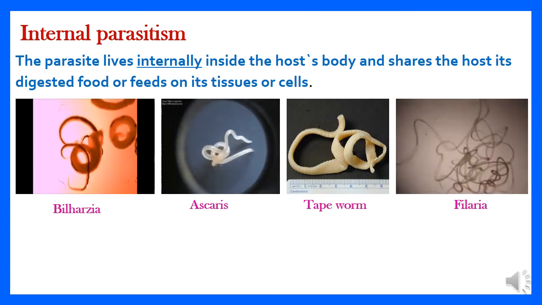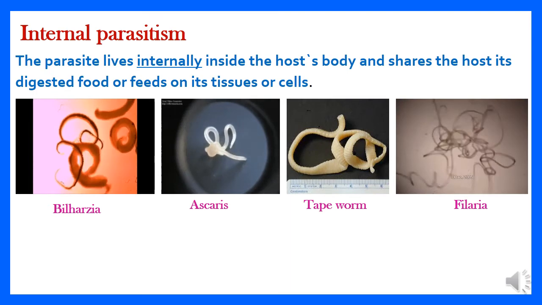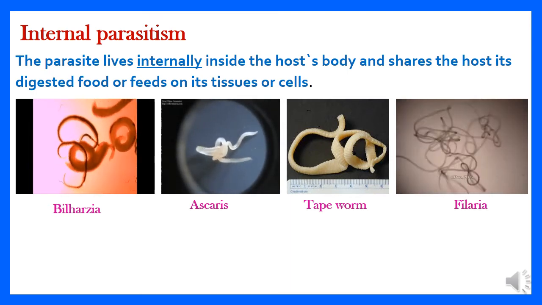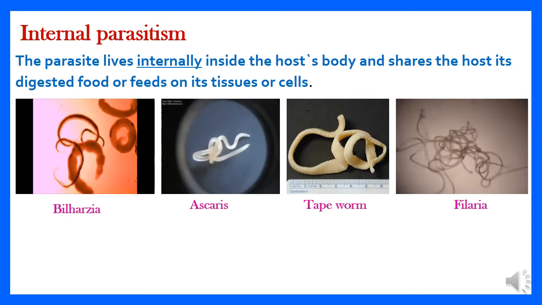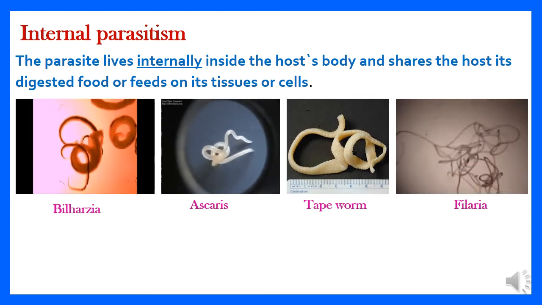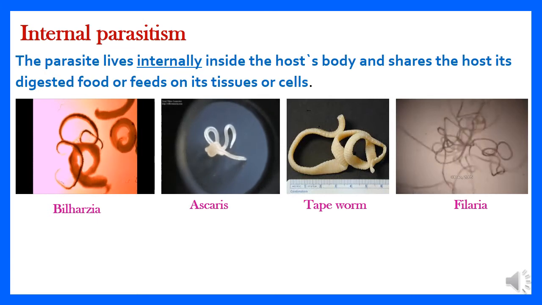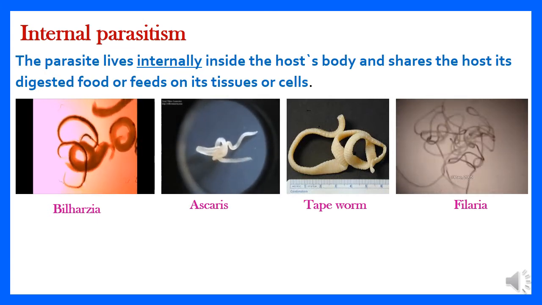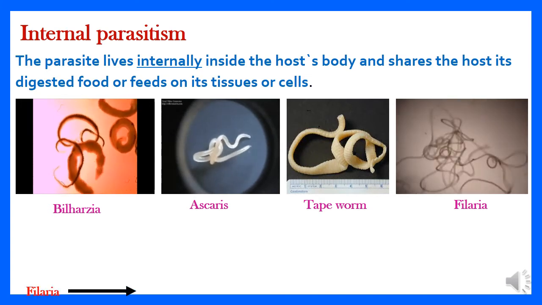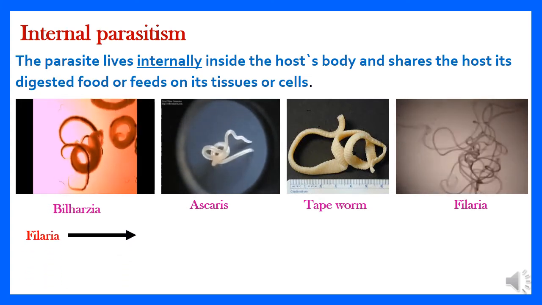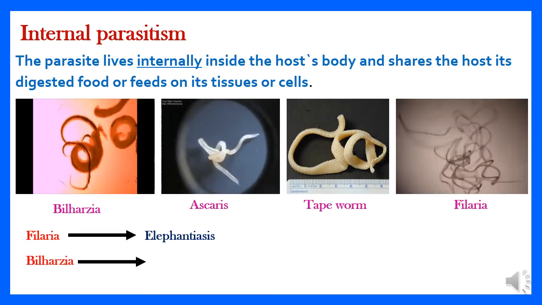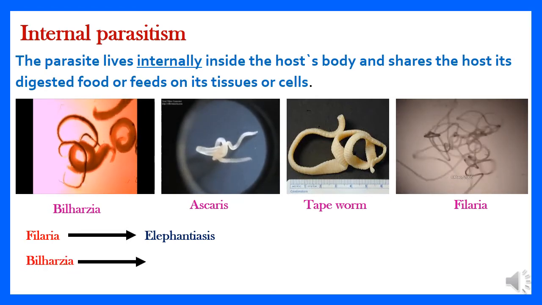As I said before, all parasites could convey some diseases, like mosquito when it conveys malaria, and fleas when they convey plague. The same happens here with internal parasites. As an example, the Filaria worm conveys elephantiasis.